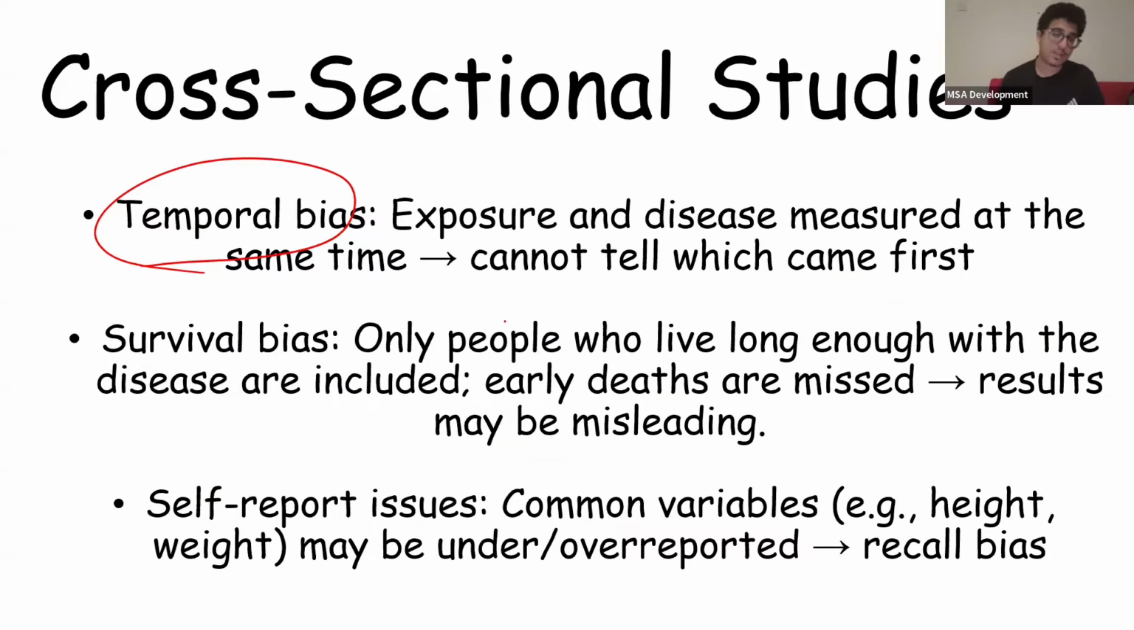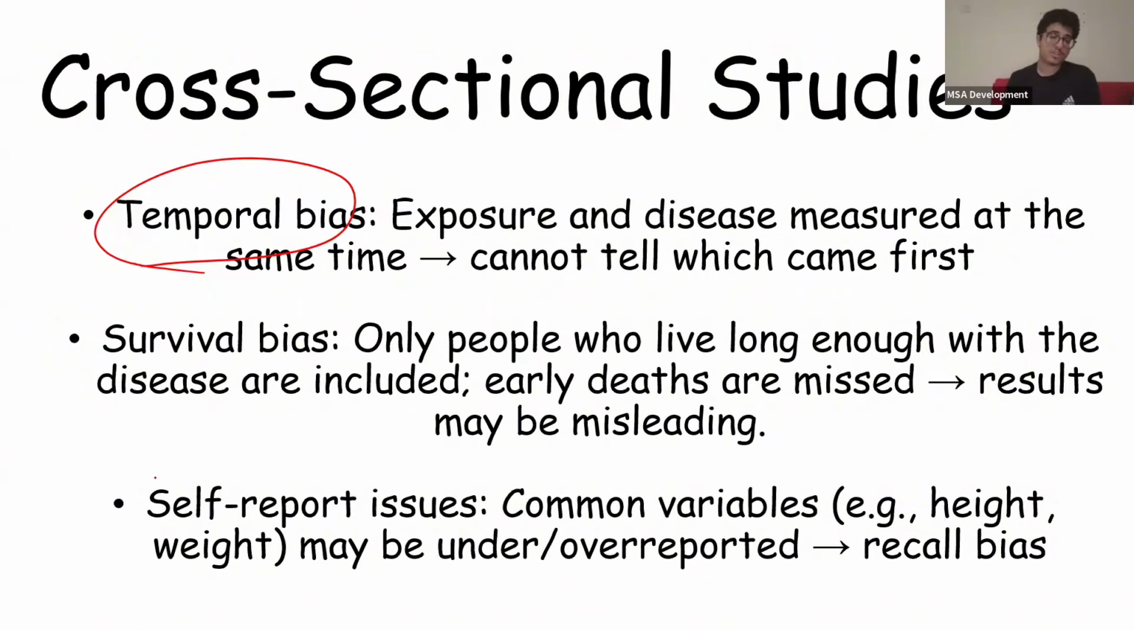Survival bias, on the other hand, is caused because there might be people who die early, before the cross-sectional study happens, okay? So people who live long enough with the disease are included, but early deaths are missed. Maybe people who had more severe disease might not be able to be part of the cross-sectional study, so you're missing out on some data, okay? So the results may be misleading.